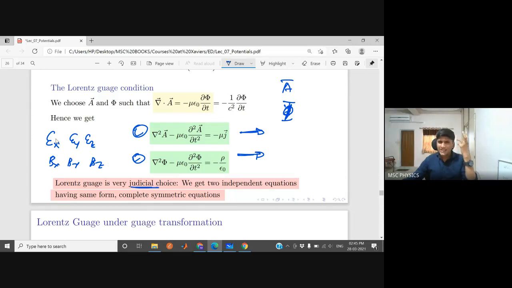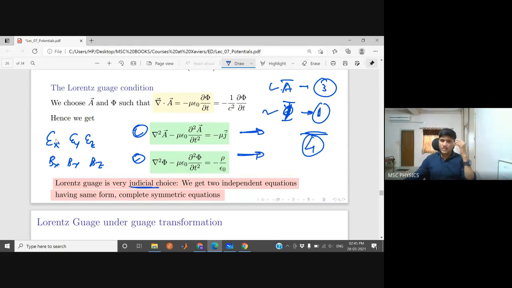Now, if you have only these two equations, we need to solve for the A vector and phi. This phi is only one component because it is a scalar function. For A, we have 3 components. So in total only 4 components we need to solve, with only 2 equations. And they are independent. They are not even coupled.